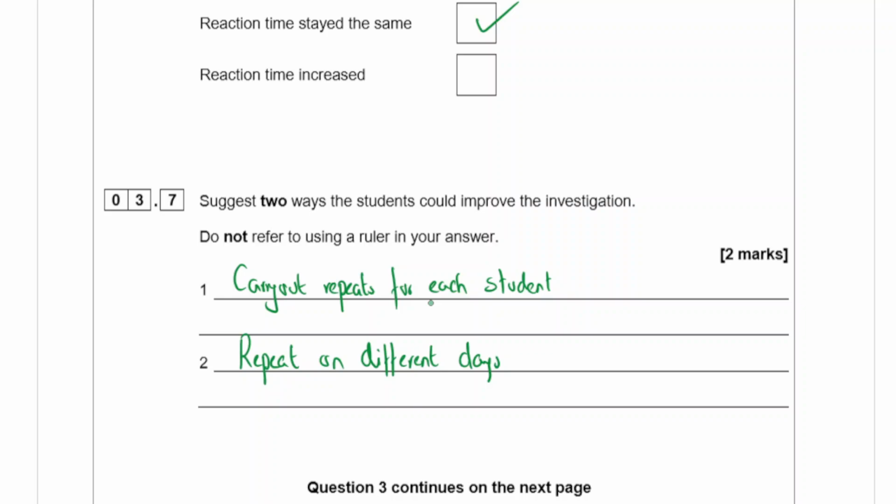You could also say, I'm just going to read out a couple of other things that you can say rather than writing it. You could say repeat with wider range of sleep times, or repeat on a larger number of students rather than just 7 students. Control the age or the sex of the students. Control the distance between the thumb and the forefinger, or even use a computer or a phone for the reaction timer.